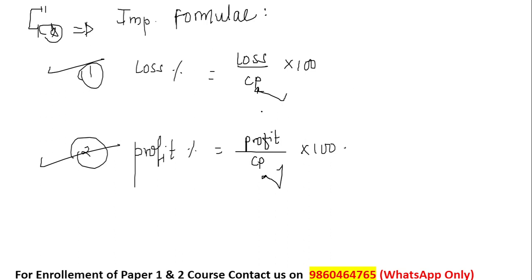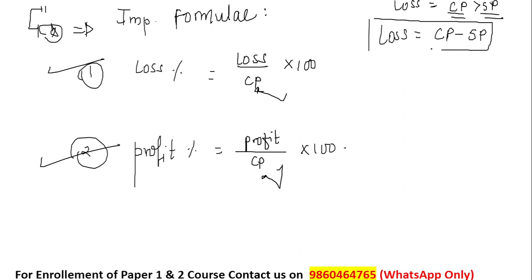And second thing, how to calculate loss. The difference between loss and loss percent is the only thing you have to understand. A person faces loss when his cost price is greater than the selling price. We have discussed that whenever a person pays extra money and sells that product for a lesser amount, he is facing loss. So always remember, when a person is facing loss, the cost price is greater than the selling price, and loss is calculated as CP minus SP. This is very important.